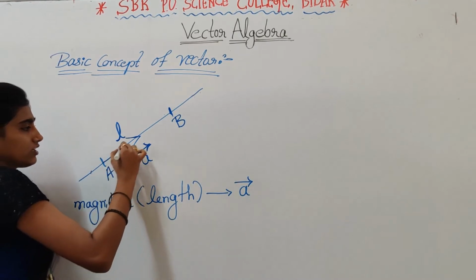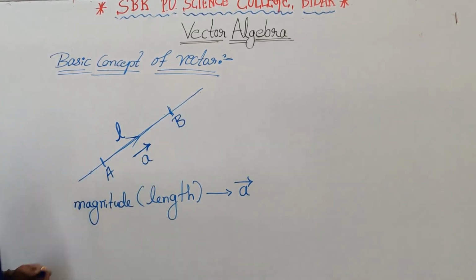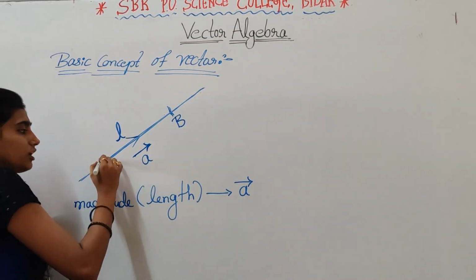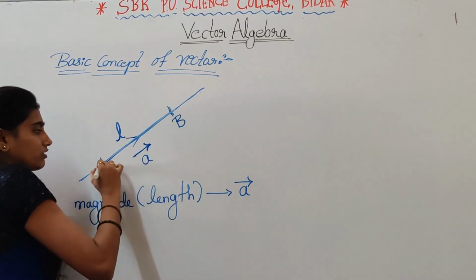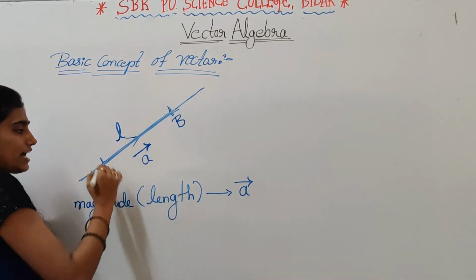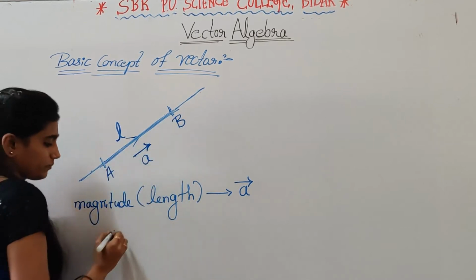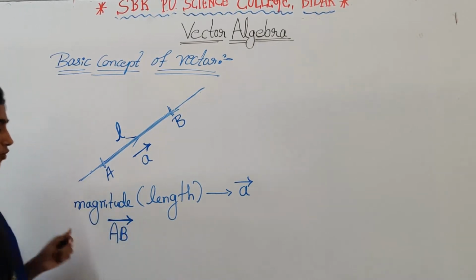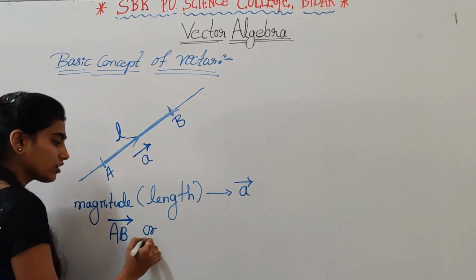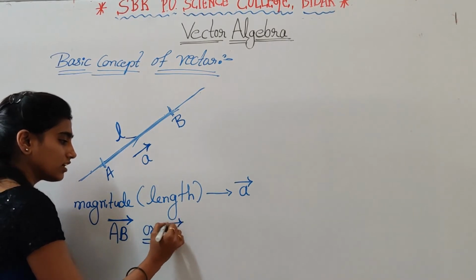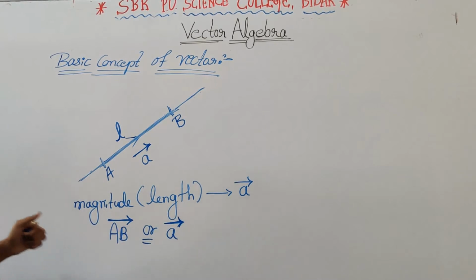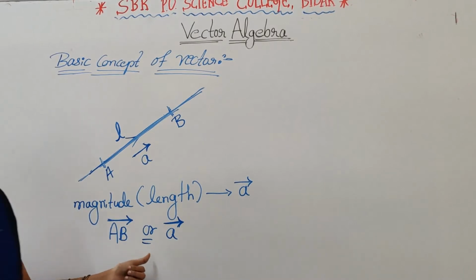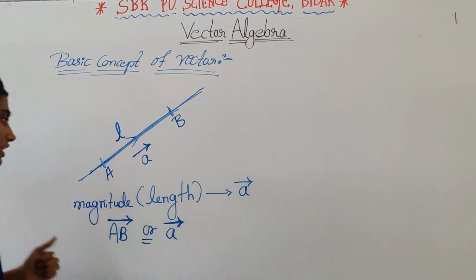This directed line segment we can call vector AB. It is denoted by vector AB or vector a.